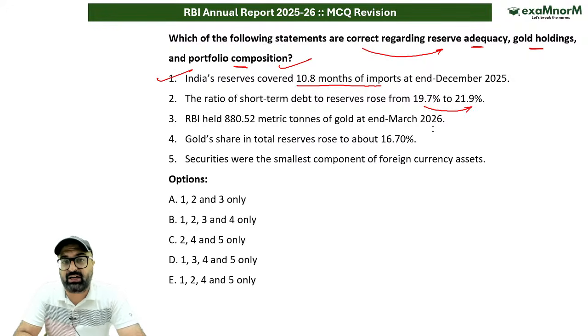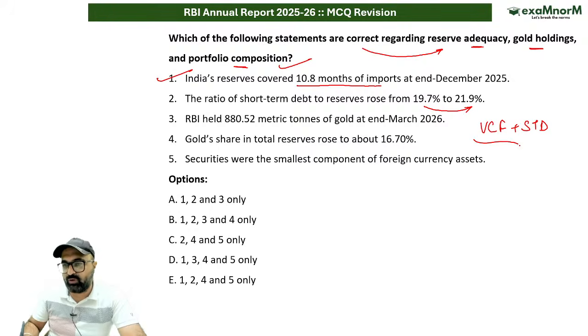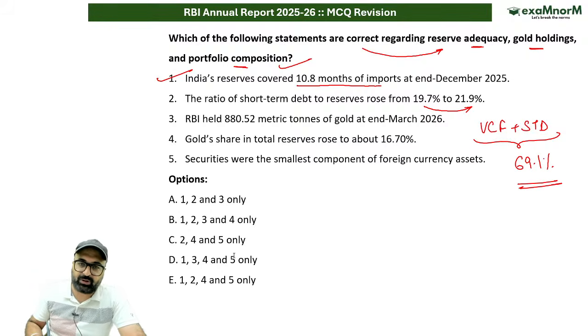This is absolutely correct. Volatile capital flows plus short-term debt, which are volatile in nature, make up 69.1% of the total reserves. This is something you need to remember.